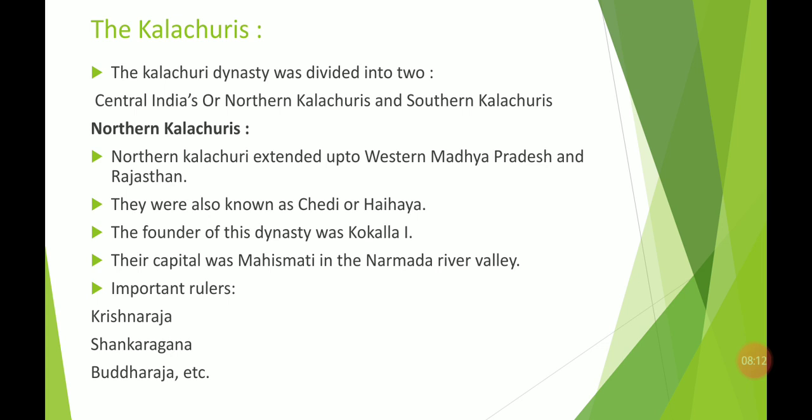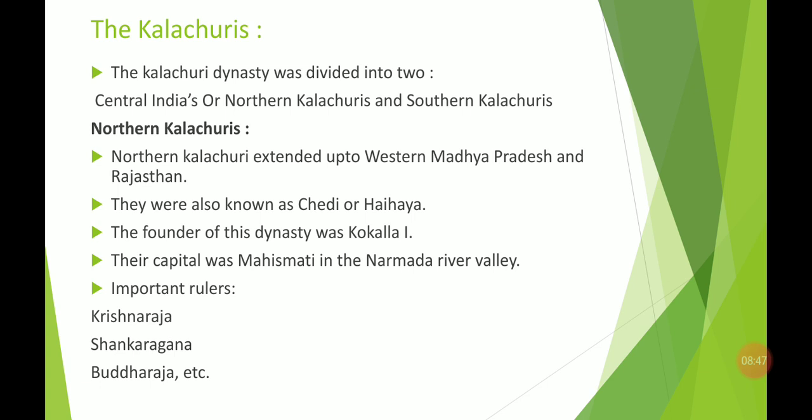The Northern Kalachuris extended up to the Madhya Pradesh and Rajasthan areas. So this was the area where the Northern Kalachuri dynasty people were living, and they were also known as Chedi or Haihav. Haihav is basically a Sanskrit term that comes from the horse, and they probably belonged to the Rajput dynasty. They were brave. So this was the name of the Kalachuri dynasty, and the founder of this dynasty was Kokal.